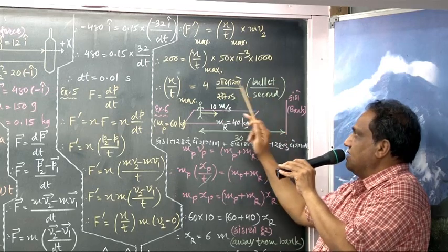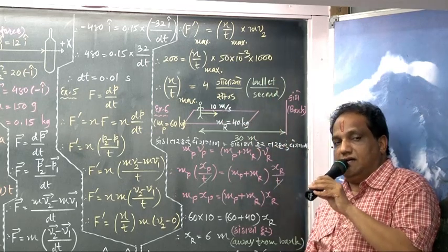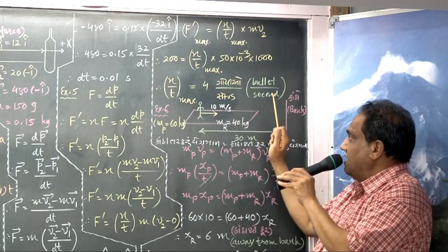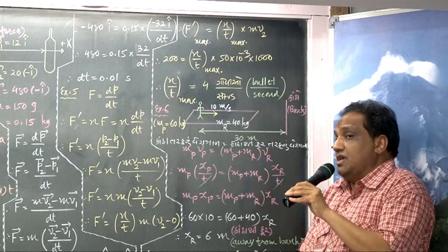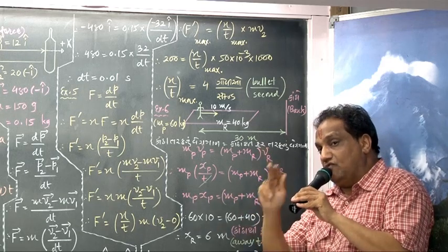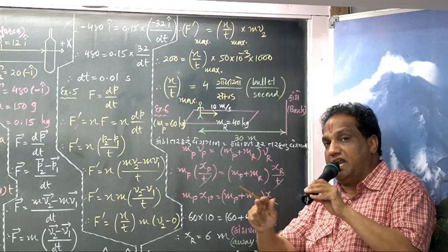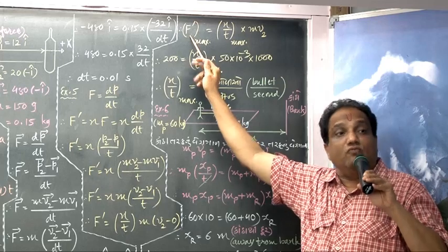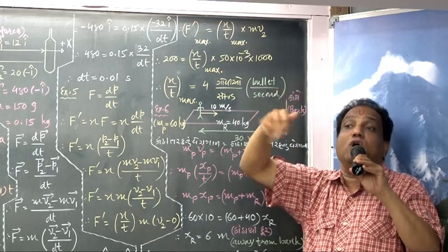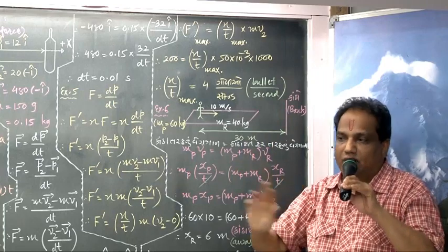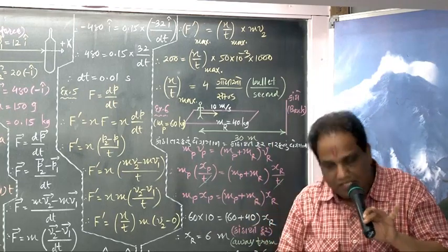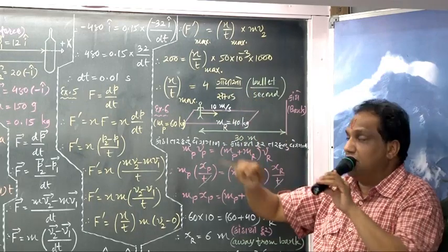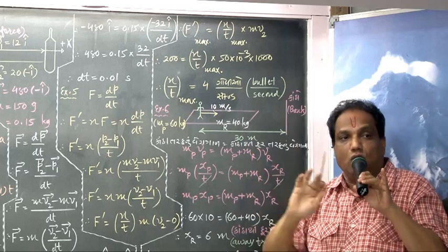That many bullets per second. So what does it mean? Maximum 4 bullets can be fired in 1 second from this automatic rifle. If the soldier will try to fire more than 4 bullets per second, then this force of reaction would be beyond 200 Newton, and beyond 200 he cannot tolerate. So he should keep the number of bullets fired in 1 second maximum up to 4, not more than that.